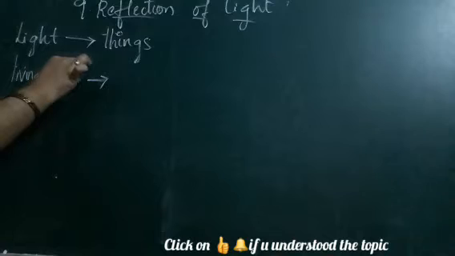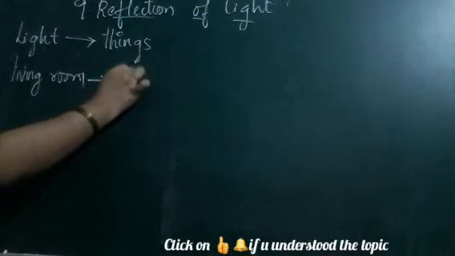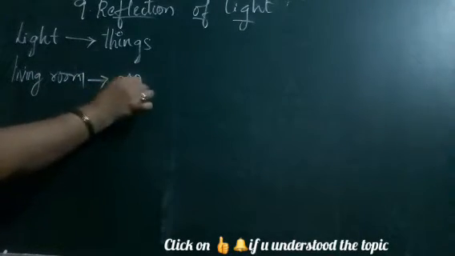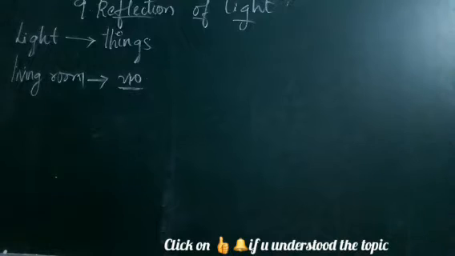For example, if you are sitting in your living room and there is no light, will you be able to see the things which are present in your living room? Will you be able to go and sit on the sofa? Will you be able to see your television? Will you be able to go and play in your living room? No, it is not possible, isn't it? You need light there. If there is no light, then you cannot see. Everything will be dark in front of you. If you have to see, then you require light, isn't it?